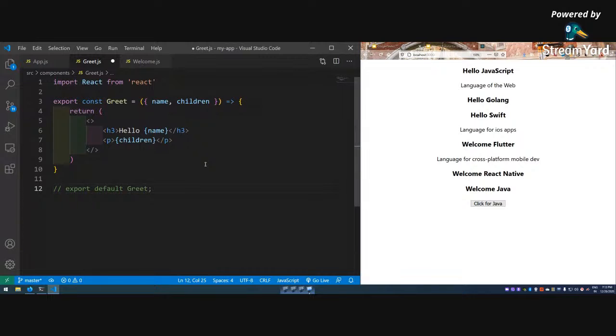Okay, so save it, and nothing changes, and the code doesn't break actually. Even if I refresh it, the code doesn't break. So it works like that. So this is one way of destructuring.